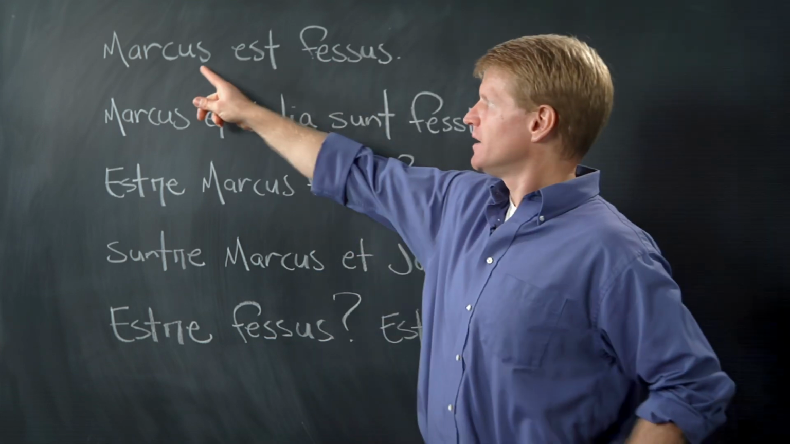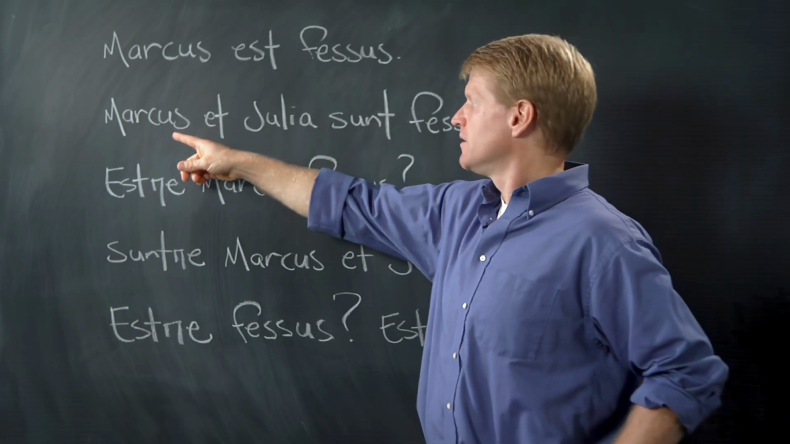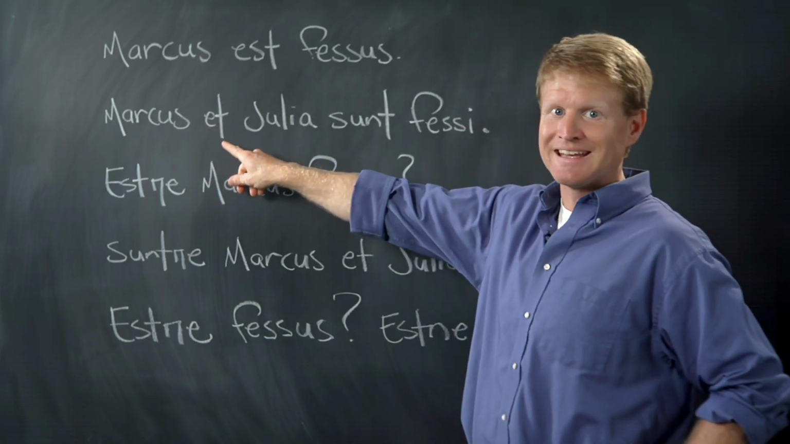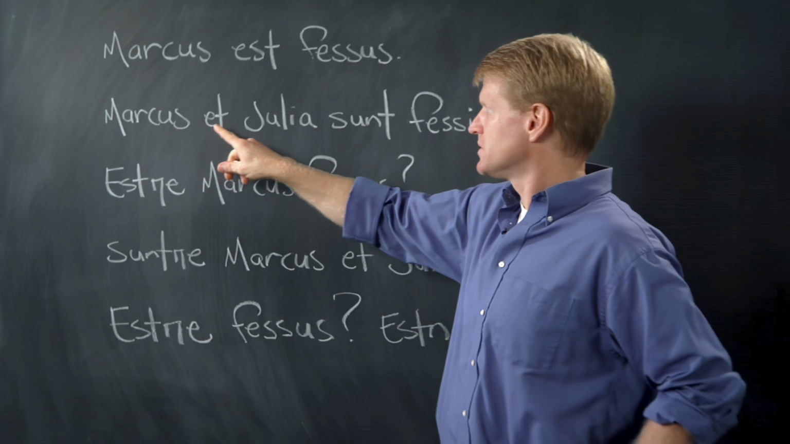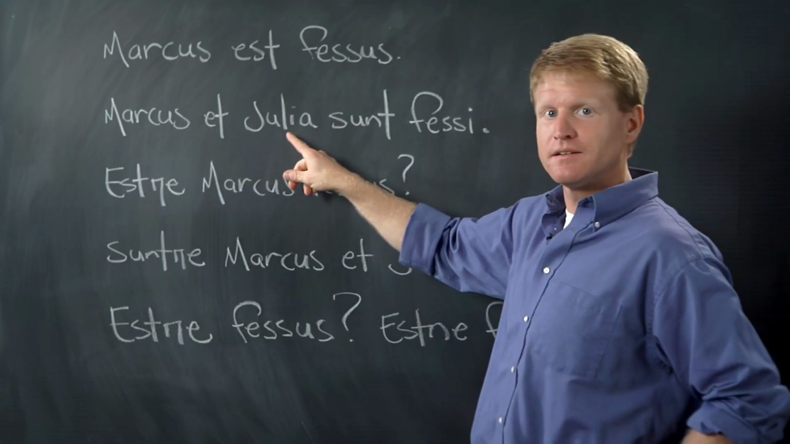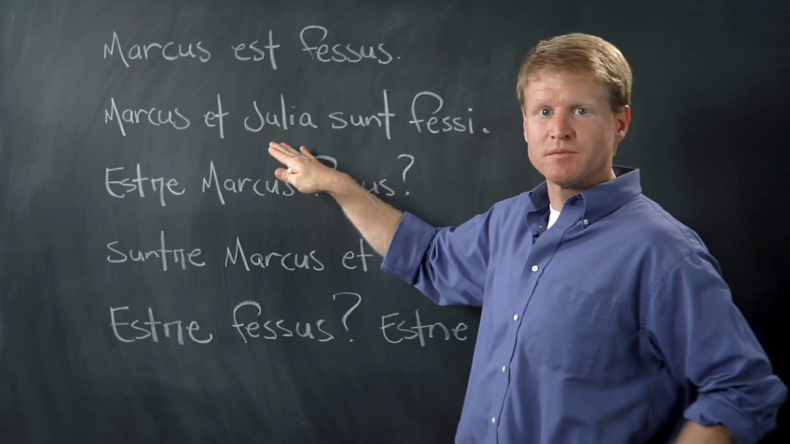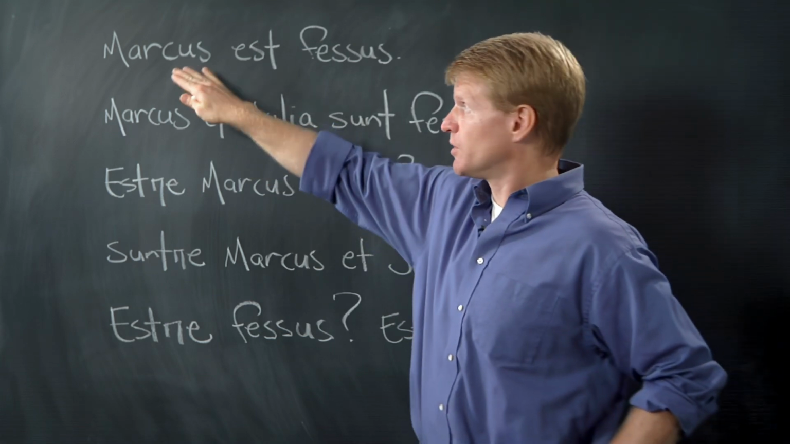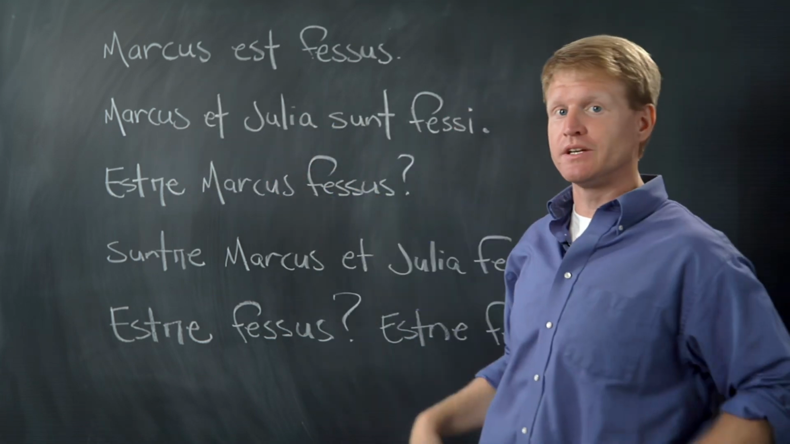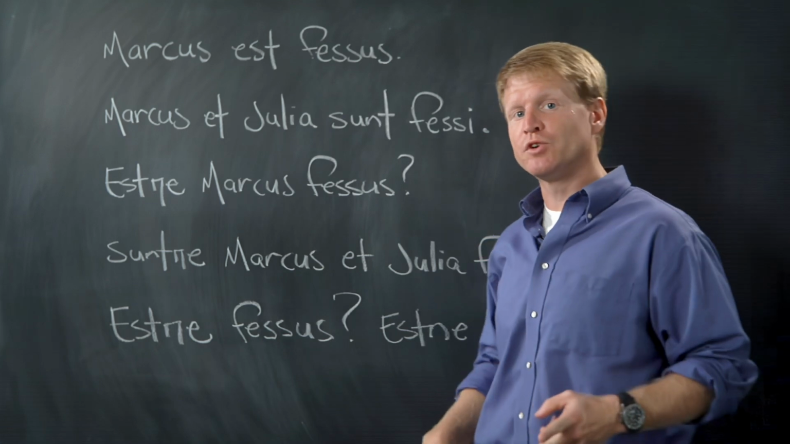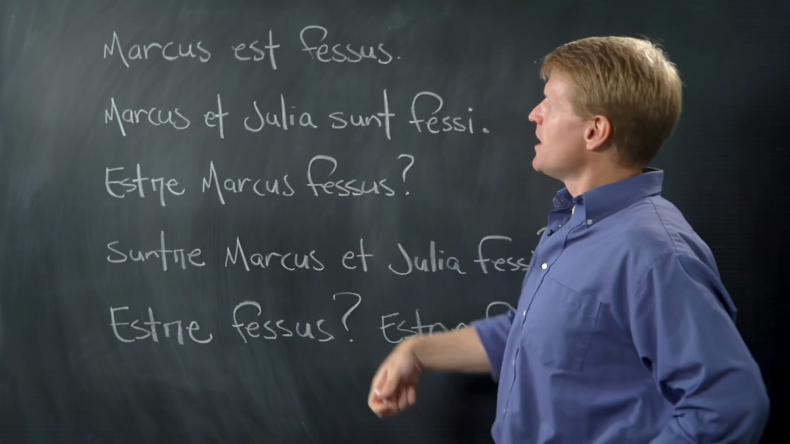But what if we add a friend with Marcus? Marcus et, there's et again, et means and. Marcus et Julia. Now we have more than one subject. It's plural. It's not singular. Marcus is singular, but Marcus and Julia together, that's more than one, so that's plural. Marcus et Julia. We have to change our verb.